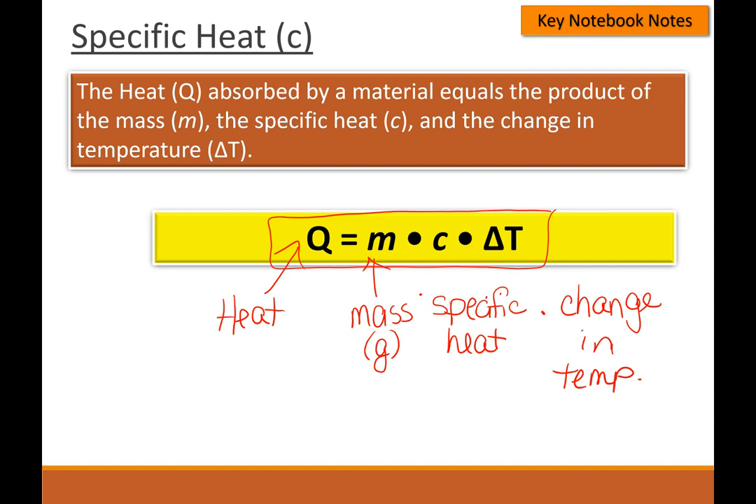Okay, so we're going to use this equation to solve some other equations. We are going to have to manipulate some of these equations, but it's simple division and multiplication, so it shouldn't be too difficult. I will show you how to manipulate the equation to find mass, to find specific heat, and to find temperature if you need to, so that you can use them when you do the assignment later.